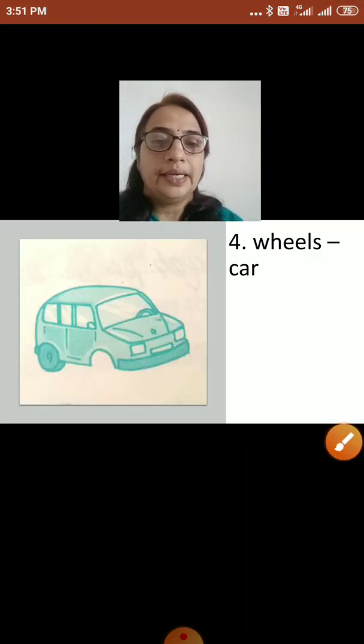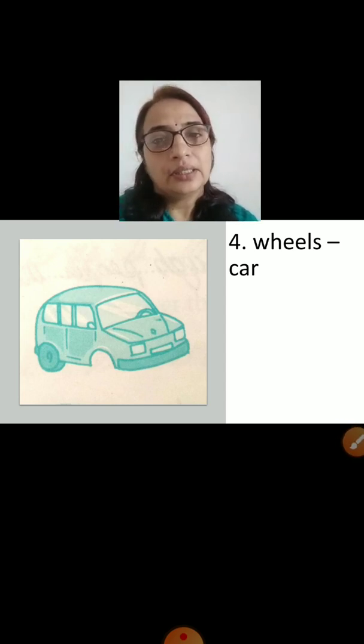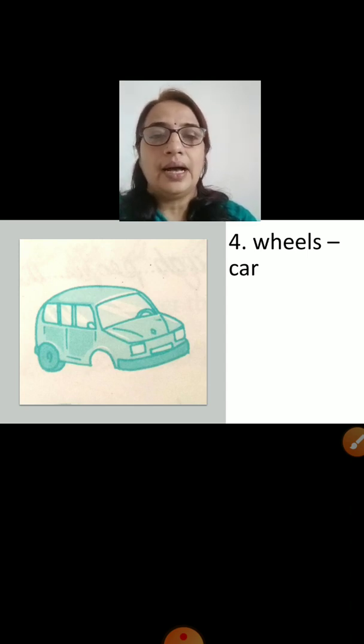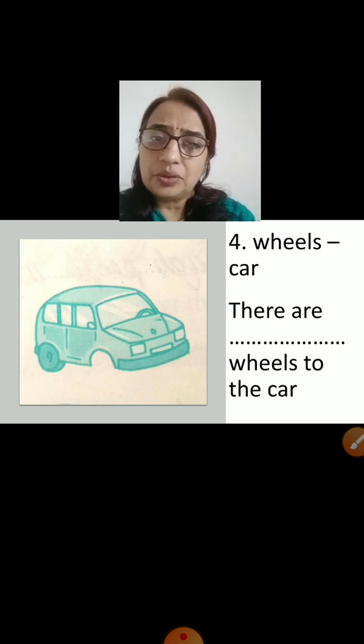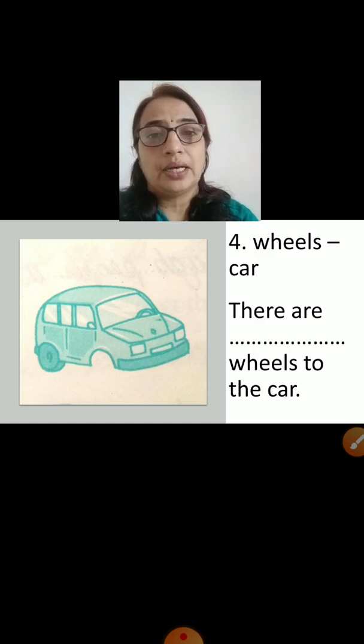Let's move ahead. See the next picture. It's the picture of a car. Yes, but something is missing, right? What is that? Wheel. And the clue words are wheels and car. There are dash wheels to the car. So what should we use?